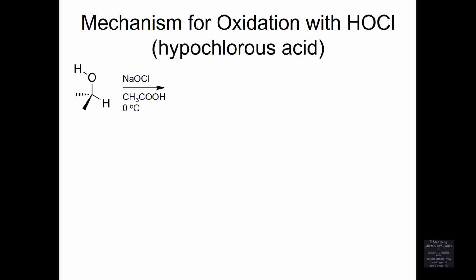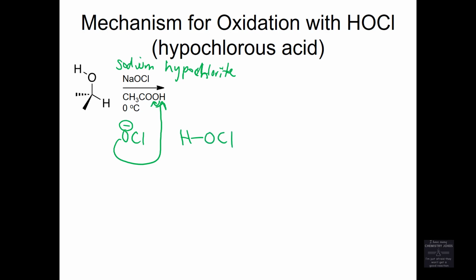So how does this bleach oxidation mechanism work? You start out with NaOCl, that's sodium hypochlorite. And that's an easily obtainable salt, hypochlorite, sodium hypochlorite. That sodium hypochlorite, OCl minus, attacks the H of your acetic acid solvent to yield HOCl.